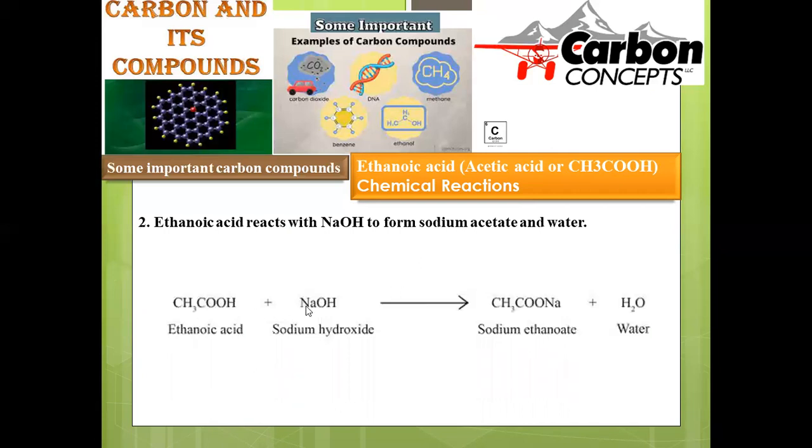And direct reaction with base. Whenever any acid is treated with base, there is a common reaction of neutralization, and a formation of salt and water is possible. In the same manner, ethanoic acid treated with sodium hydroxide alkali, there is a formation of sodium acetate along with the liberation of water. Sodium acetate is a salt, and water is also generated during the neutralization reaction.